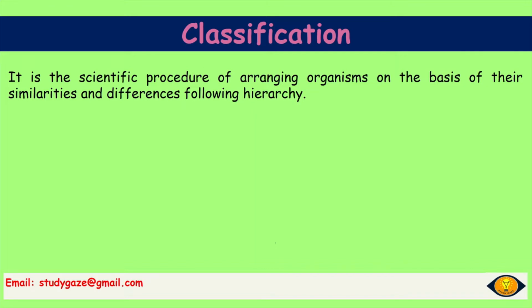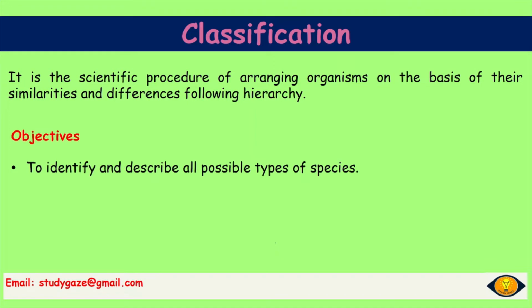And now the objective of classification. It includes to identify and describe all possible type of species, to arrange the species in various categories. The various categories that is actually including the hierarchy base.